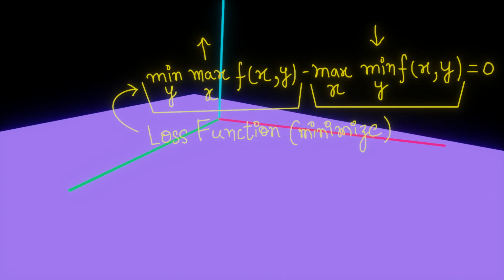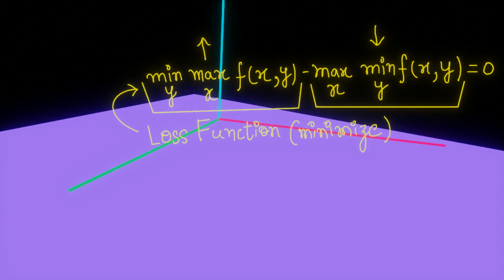And if you have seen the last video, you will know that this communication and the adjustment is exactly what we needed. When we minimize this loss function, it means that the goal is not just minimizing y and maximizing x, but now the goal is to minimize y and maximize x in such a way that this loss function is 0.